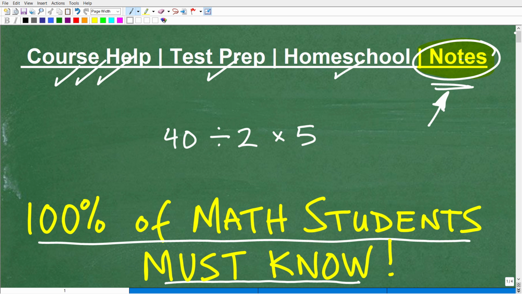But if you got this wrong, don't beat yourself up. The whole point of mathematics, or anything that you're trying to learn, is to make mistakes and learn from your mistakes. Making mistakes is part of learning. So don't feel bad at all. The key, again, is to learn something from your mistakes and then practice, because math is a skill.